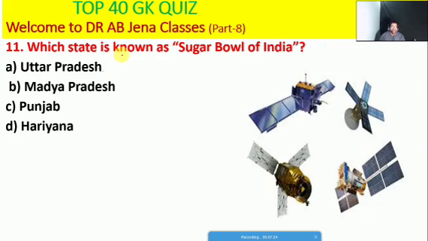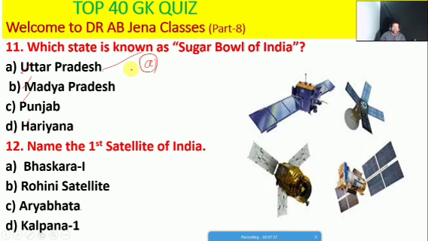Next one हम देखेंगे, which state is known as the sugar bowl of India, whether Uttar Pradesh or Madhya Pradesh or Punjab or Haryana. So friends, here A is the right option. So next one, name the first satellite of India, whether Bhaskara or Rohini satellite or Aryabhata or Kalpana. So friends, here C is the right option. So Aryabhata is the first satellite of India.